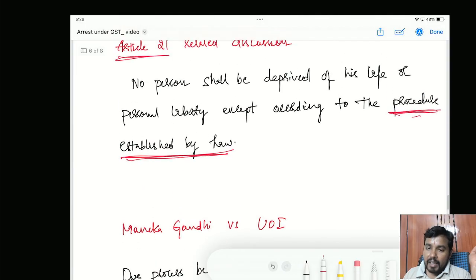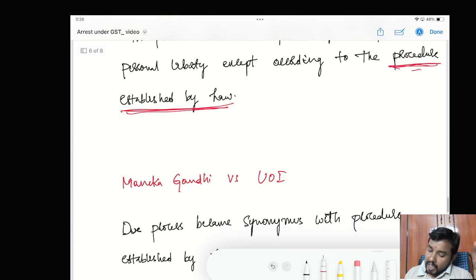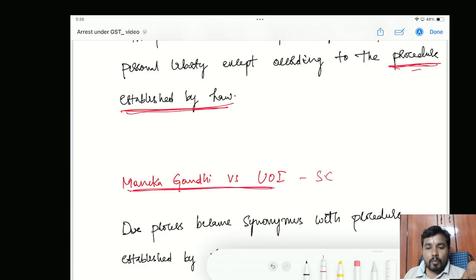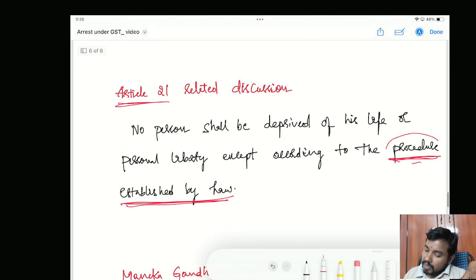But now, what is meant by procedure established by law? Before going into detail about procedure established by law, I want to explain a very important Supreme Court judgment called Maneka Gandhi versus Union of India. This was a Supreme Court judgment. In this judgment, the Supreme Court said, if you refer to the article, the words used here were procedure established by law.